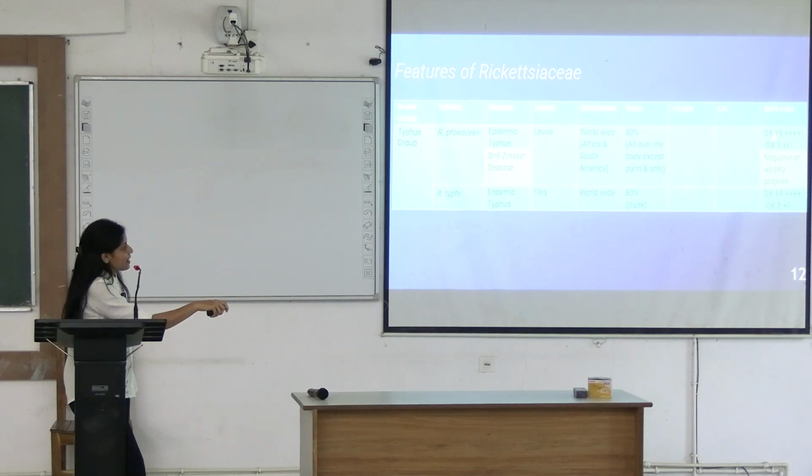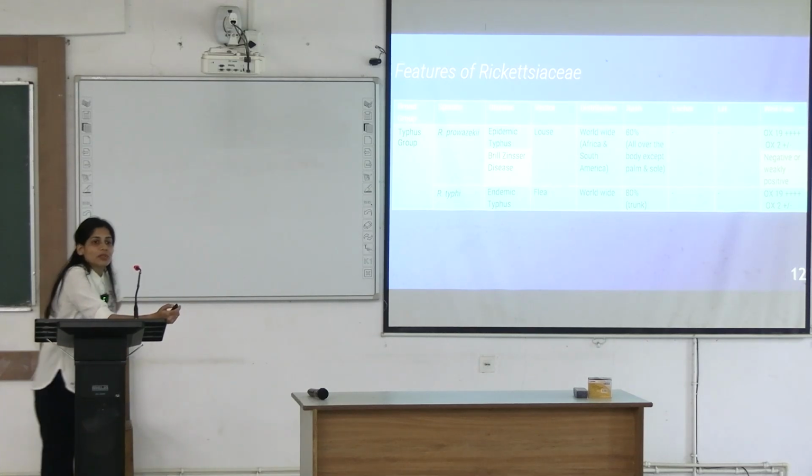In Weil-Felix reaction, you will see OX19 antibodies positive for OX19 antigen. I'll tell you what is OX19. Just remember that Rickettsia prowazekii causes epidemic typhus.